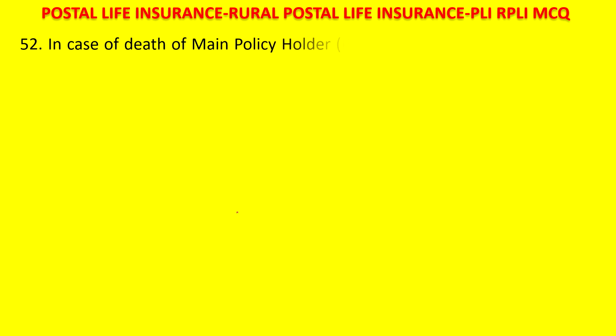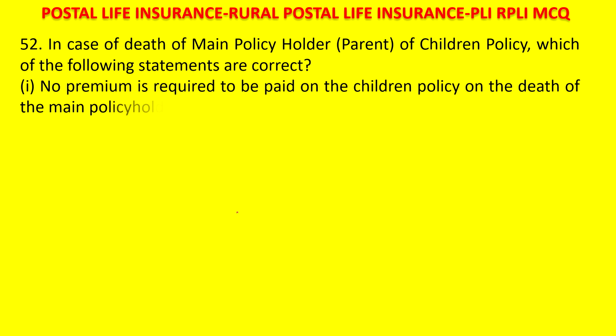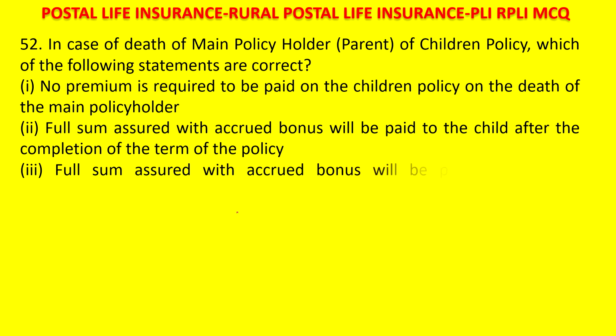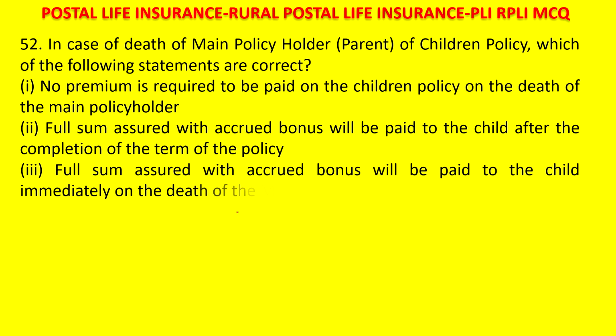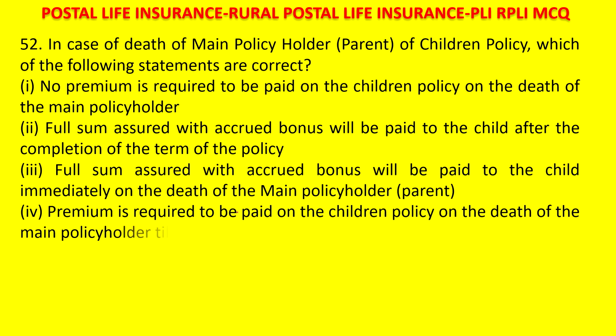Next. In case of death of main policy holder, that is the parent of the children policy, which of the following statements are correct? 1. No premium is required to be paid on children policy on the death of the main policy holder. 2. Full sum assured with accrued bonus will be paid to the child after the completion of term of the policy. 3. Full sum assured with accrued bonus will be paid to the child immediately on the death of the main policy holder or parent. 4. Premium is required to be paid on the children policy on the death of the main policy holder till maturity period of the policy.